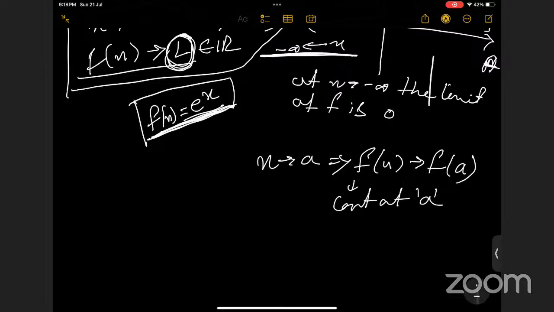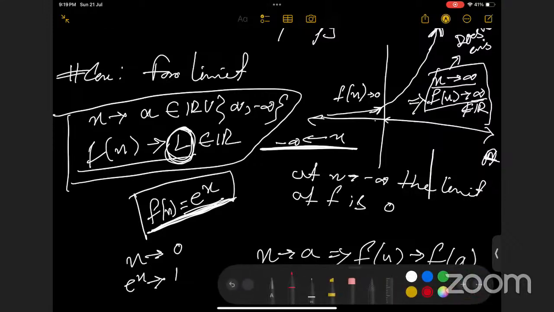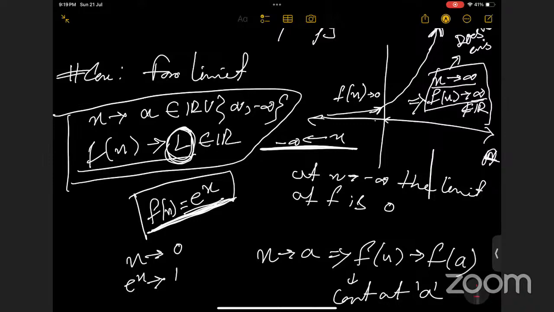Okay. So here again we can check when x tends to 0, what will be the value of e to the power x? e to the power x will be tending to 1, right? Yes, ma'am. Here you can see, when x is tending to 0 from the positive side or from the negative side. Let me use a different color. So here we are taking x tending to 0 from the positive side.